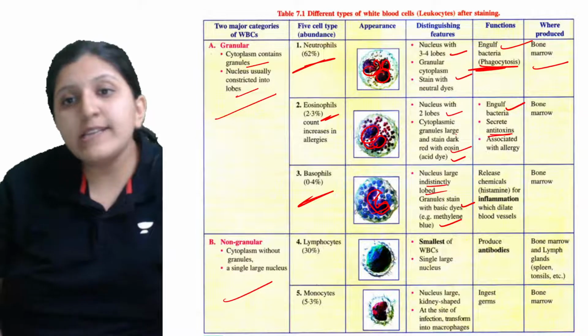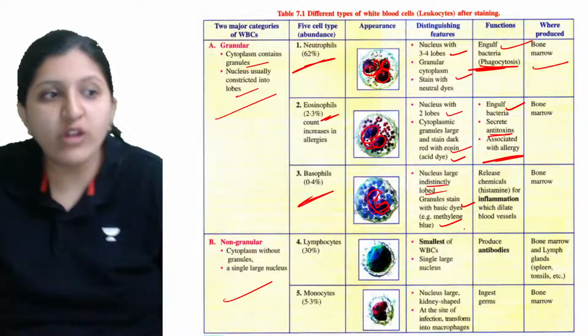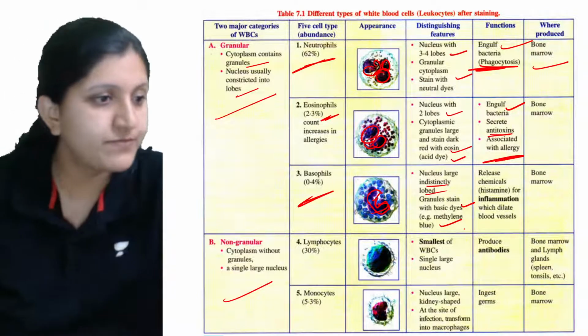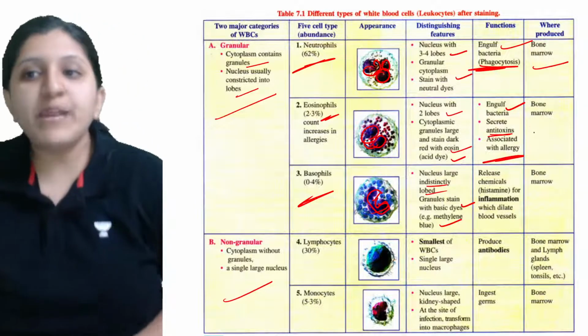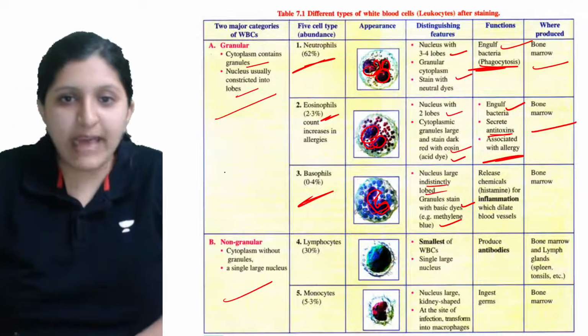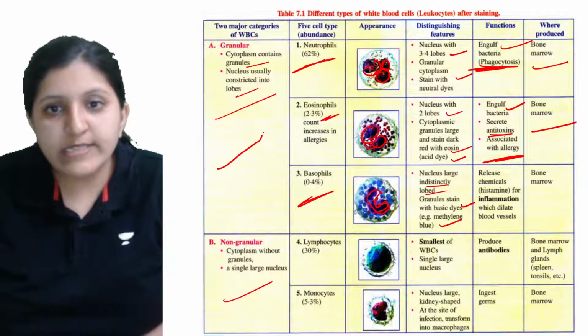Okay, and it is having a role in case of allergy also. Yeah, and it is again produced in the bone marrow. I'll just say about this. So you know this is a bone marrow.